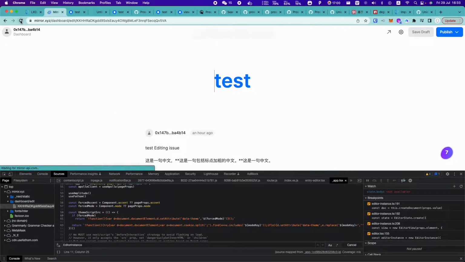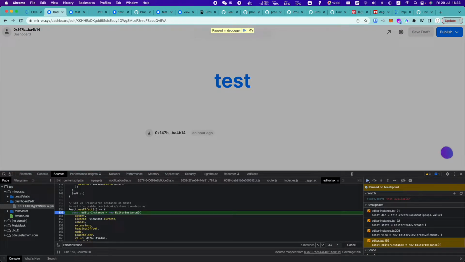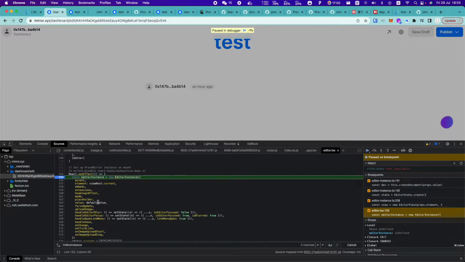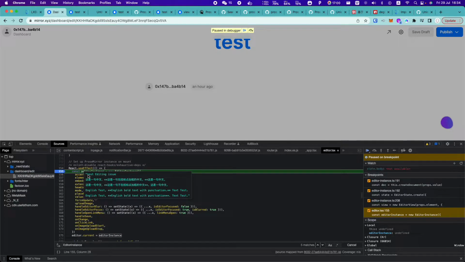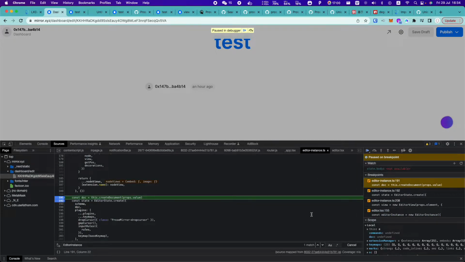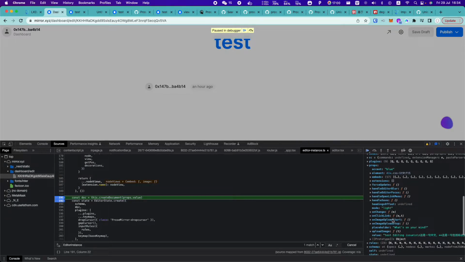I have located the problem. First, it is related to the editing part. We can see Mir is using ProseMirror editor. It's an open source editor library. As we can see, the value Mir passed to the library is correct. It's a markdown. It is still correct here, so the value is correct.